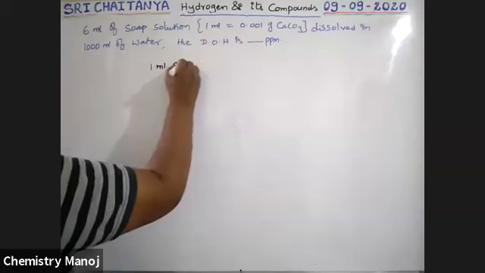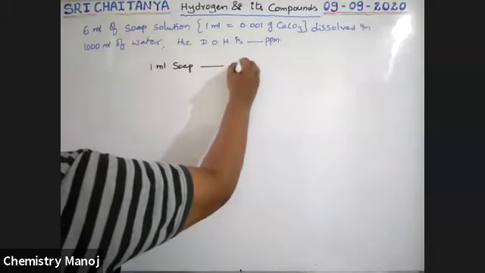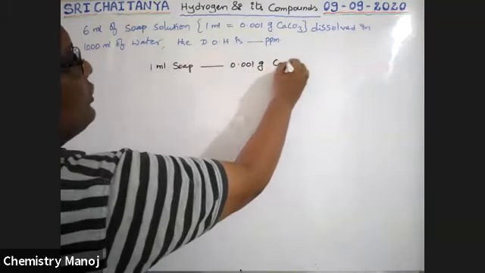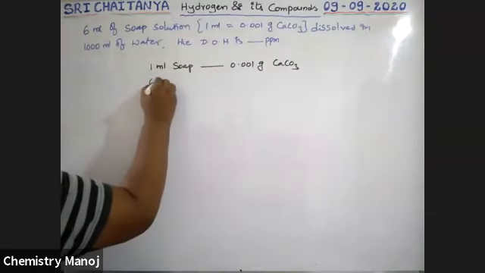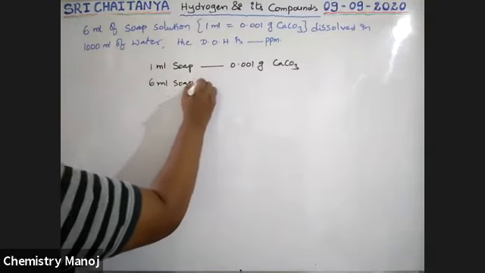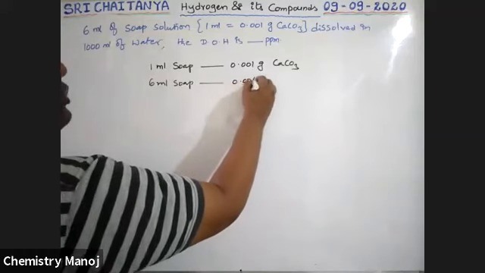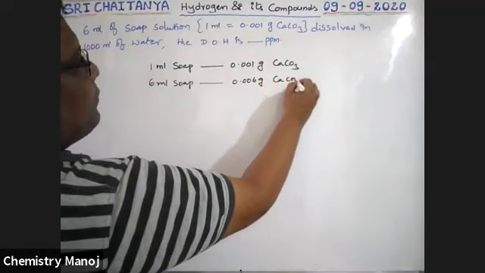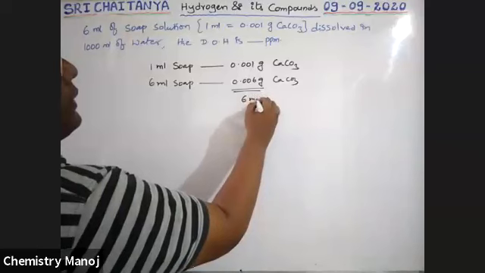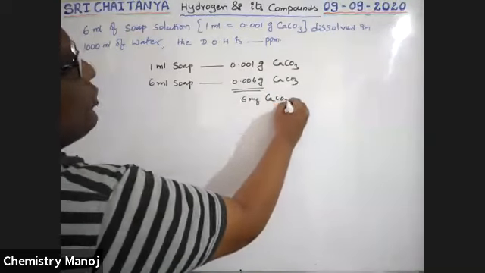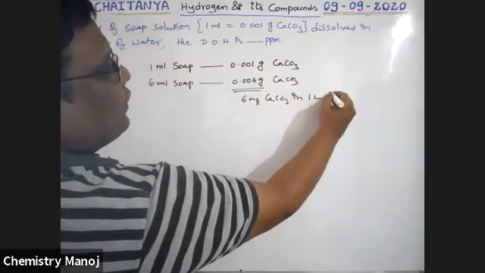1 ml soap is equal to 0.001 gram CaCO3. That means 6 ml soap means 0.006 grams CaCO3, that means 6 milligrams CaCO3 in 1 liter water.